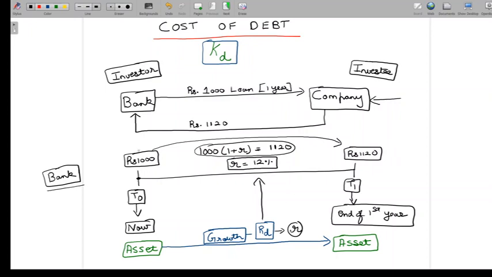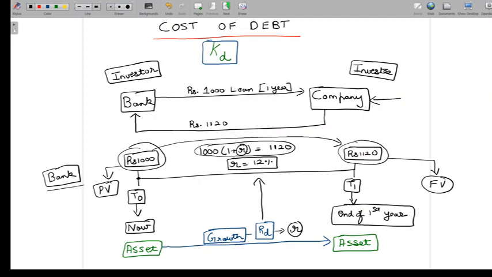Then we can say 1,000 is the value as of today, and 1,120 is the value of something as of 1 year from now. So we can call this 1,000 the present value, and 1,120 the future value. When we know the future value and the present value, we understand that there's a difference only because of a growth, and that growth is represented as R.